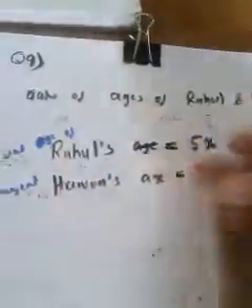At the present situation, these are the ages. And 4 years later, that means after 4 years, the sum of their ages will be 56. That means after 4 years, if you add their ages, that will be 56.